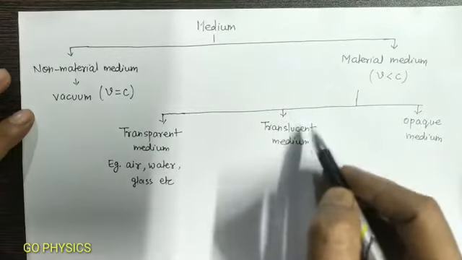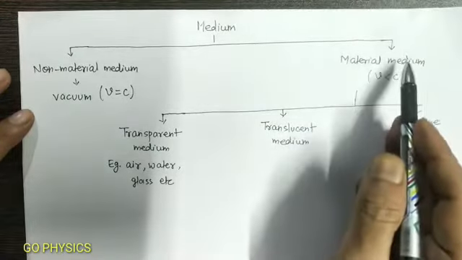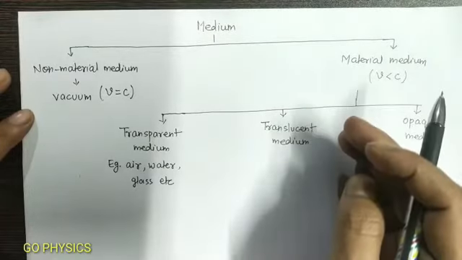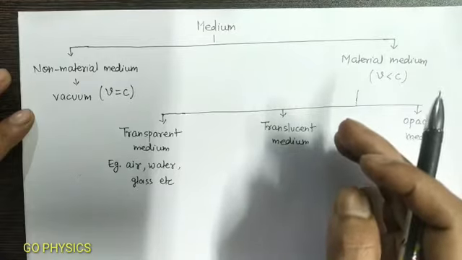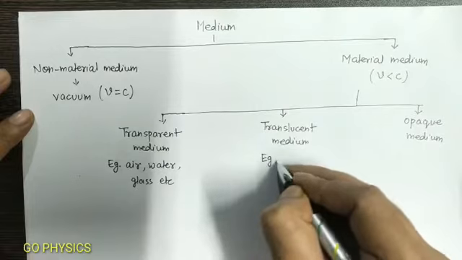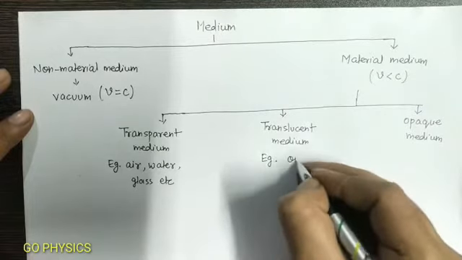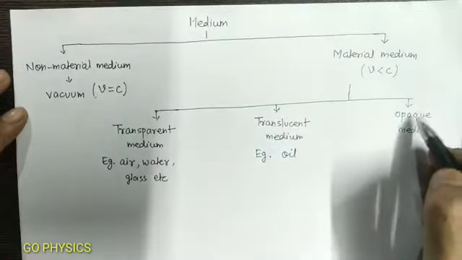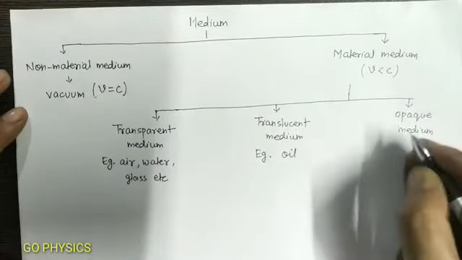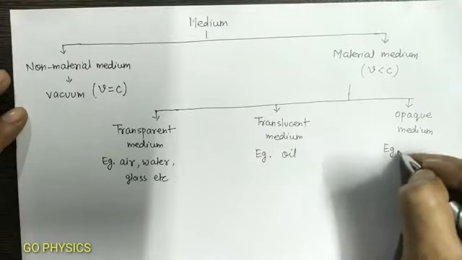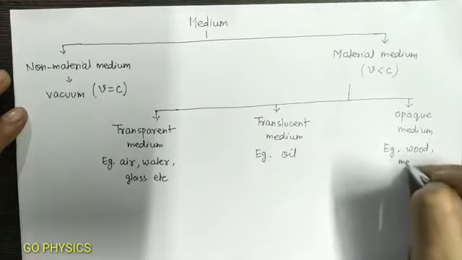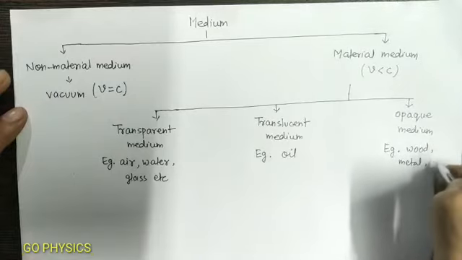What is a translucent medium? It is a material medium in which light can travel some distance, but its intensity reduces rapidly. An example is oil. What is an opaque medium? A medium in which light cannot travel. Examples are wood, metal, stone, etc.